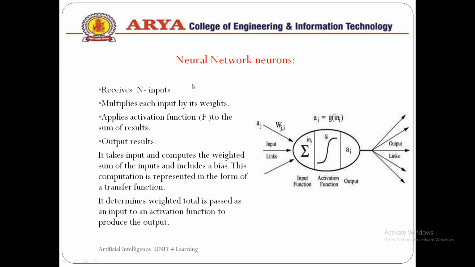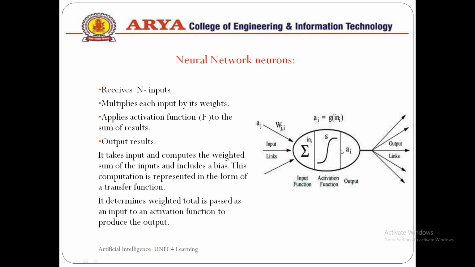Then comes the neural network neurons. So basically we receive n number of inputs and multiply them with the weights and apply the activation function to the sum of the results. This is the summation of its input function. That means we are generating the Z factor and applying the activation function to the sum of the results.